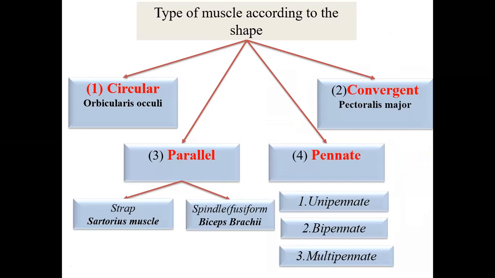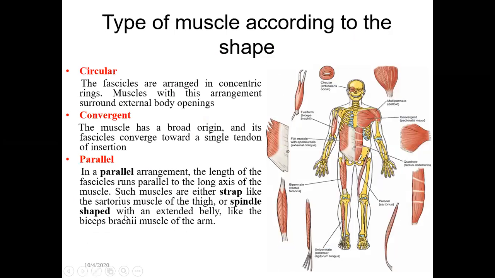The third is the parallel muscle, where the fibers are all parallel to each other, like the strap muscle. One example of a strap muscle is the sartorius, a muscle in the lower limb. It is also called the tailor's muscle because it looks like a tailor's tape, a long tape-like structure.